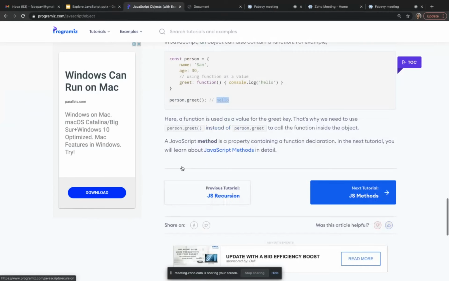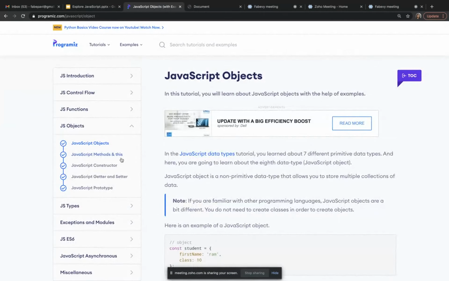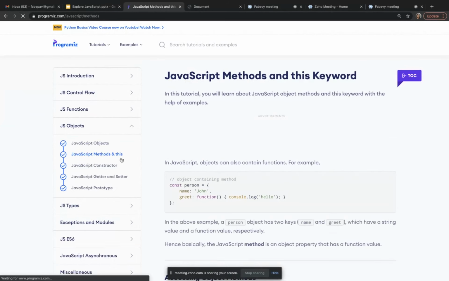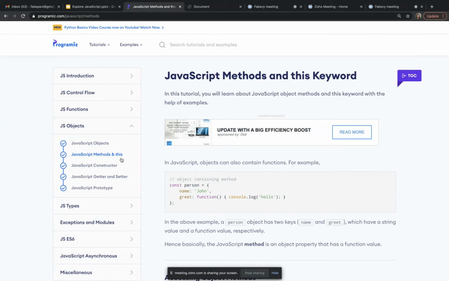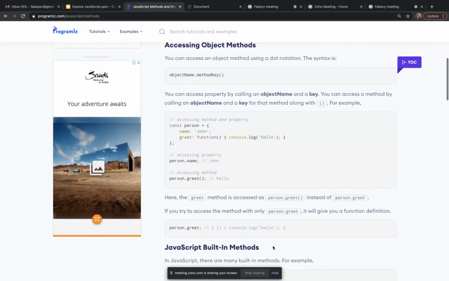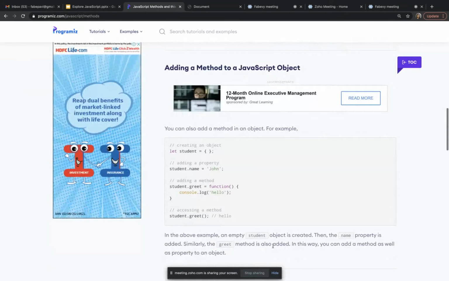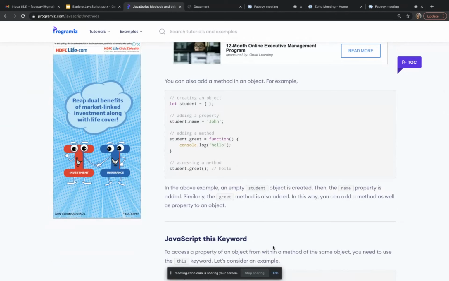Okay. We have completed this, and then JavaScript methods and the this keyword. Already I might have said about the this keyword in the arrow functions. I told you guys that we can see later while studying objects. So we can see now.